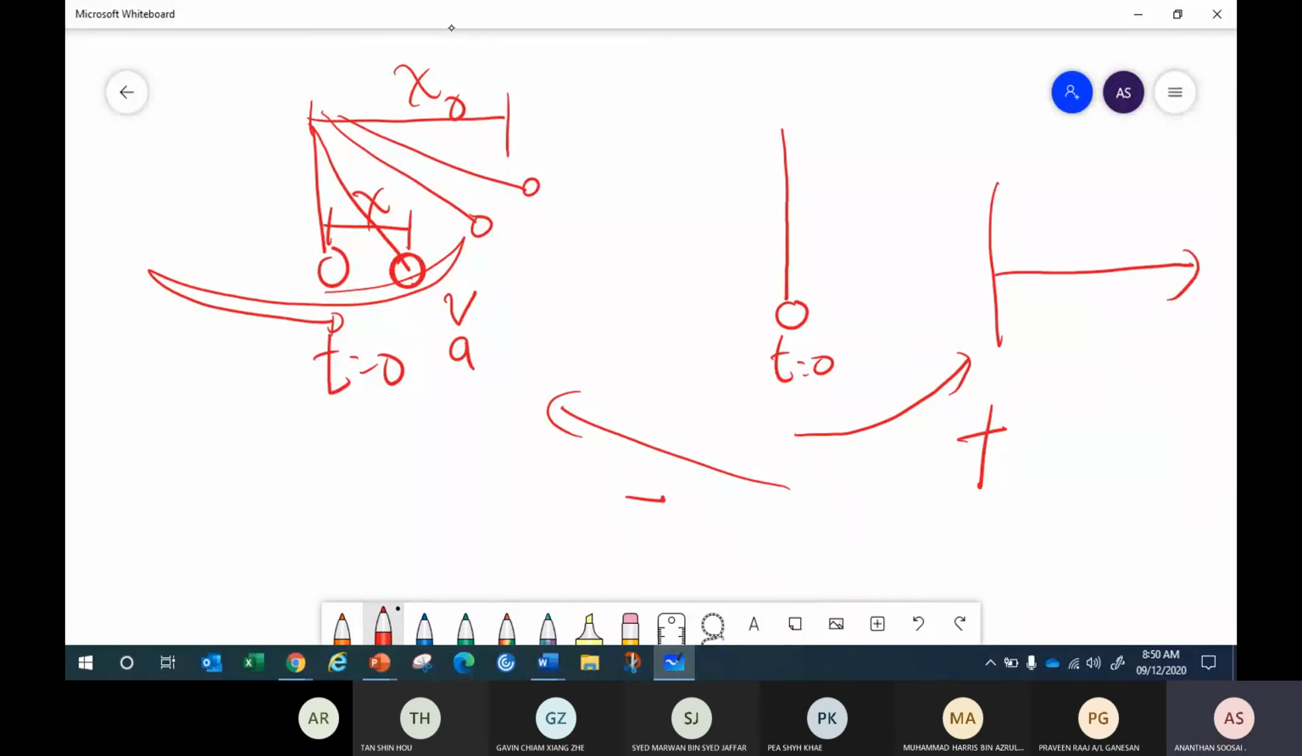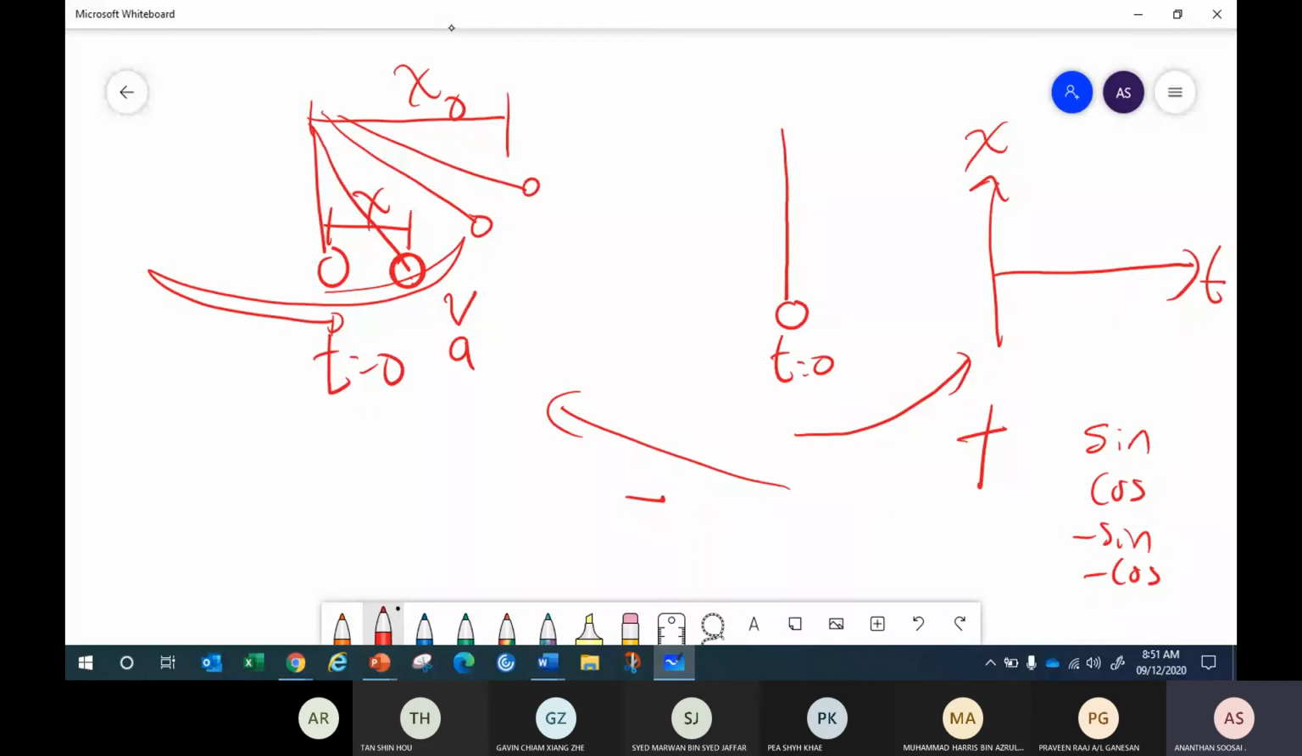If I draw displacement versus time, how does this graph look? I give options. Is it going to be a sine? Is it going to be a cos? Is it going to be a negative sine or negative cos?